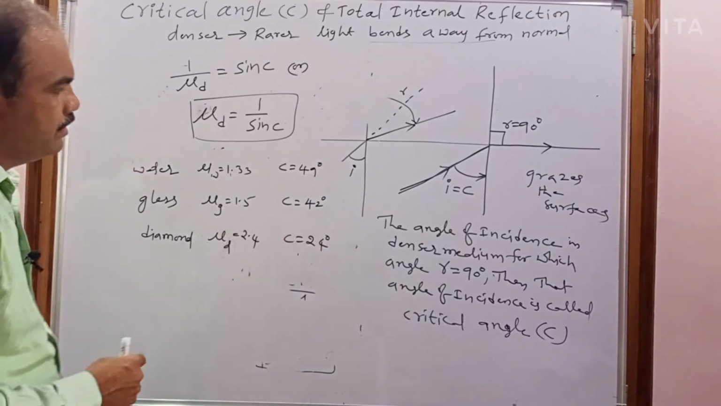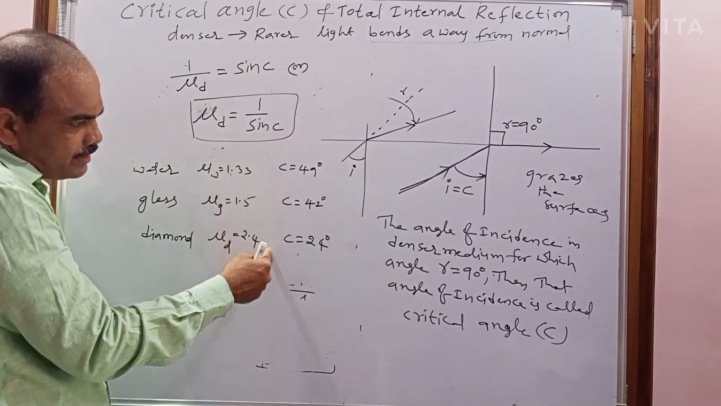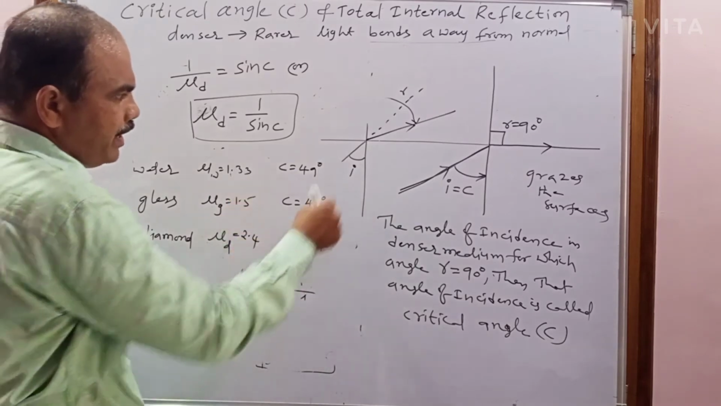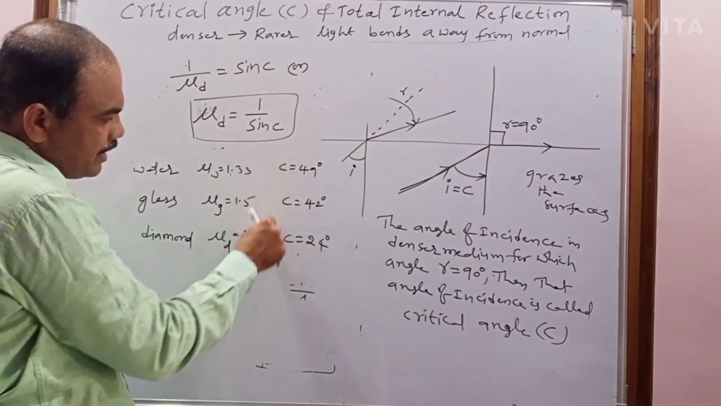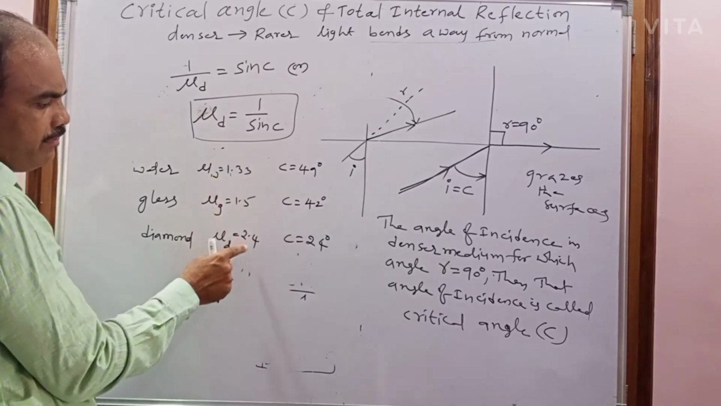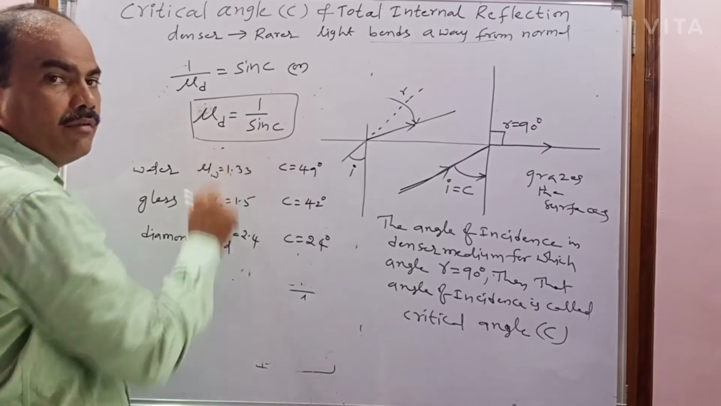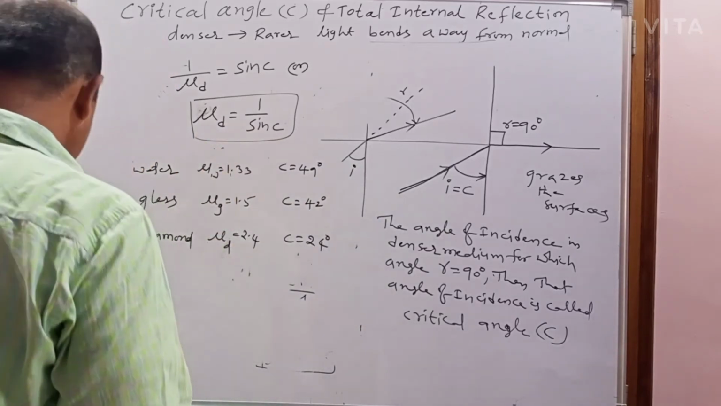What you can observe: when the refractive index increases, what is happening? The critical angle decreases. The refractive index is increasing, 1.33, 1.5, 2.4, so the critical angle is decreased. And how are they? They are inversely proportional to each other.